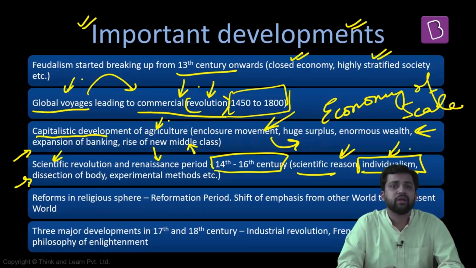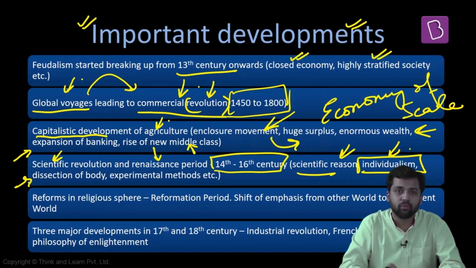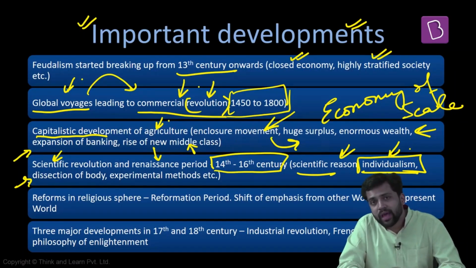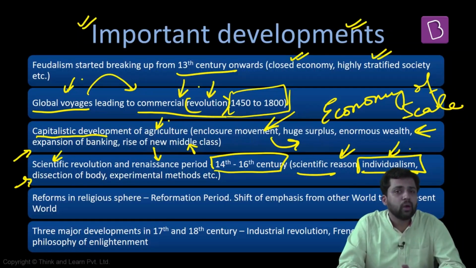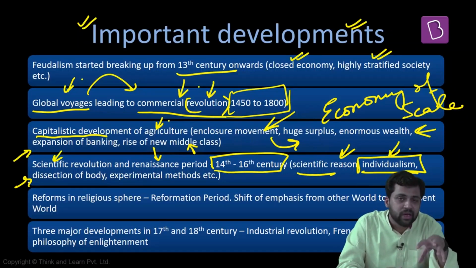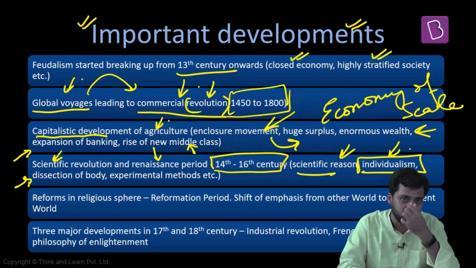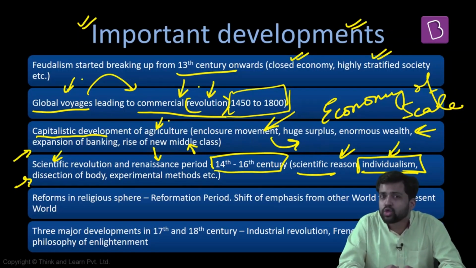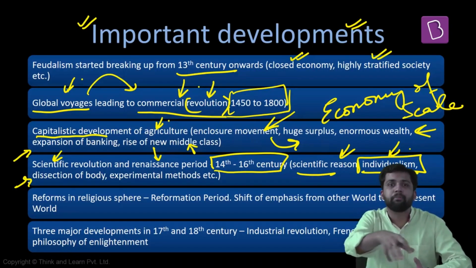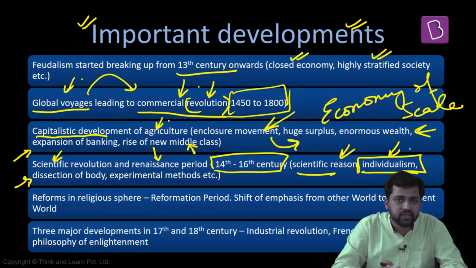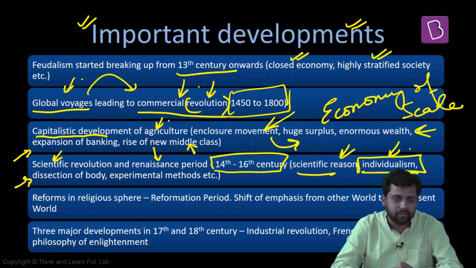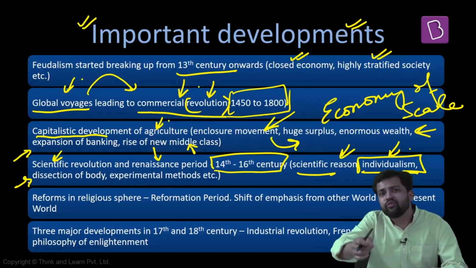There are developments in the field of biology. For example, dissection of the body is now allowed. If dissection of the body is allowed, you can understand the structure of the body and how different parts of the body are linked together. It is also helping in the development of sociology. How? Because the early sociologists started viewing society just like an organism. An organism is composed of multiple parts, it has different requirements, these parts fulfill the requirements, and these parts are connected with one another. Similarly, they visualized society as a sum total of different subparts, and these subparts fulfill the needs of society. Every society has certain needs, and these parts fulfill these needs. Again, these subparts are linked with one another, just like the different parts of the body. So dissection of the body is influencing the early day sociologists.